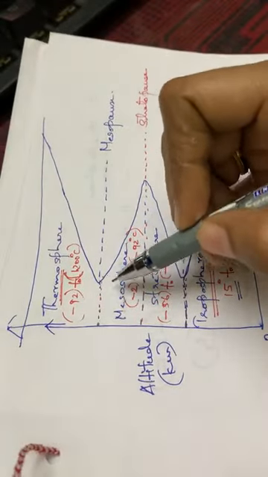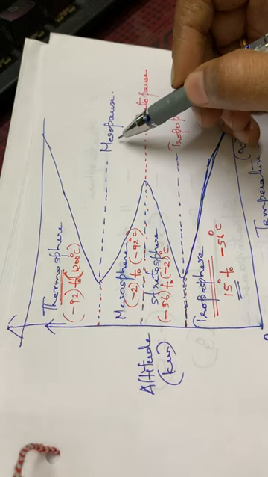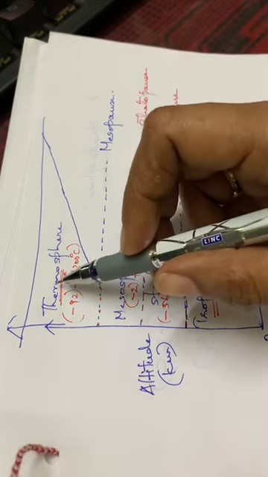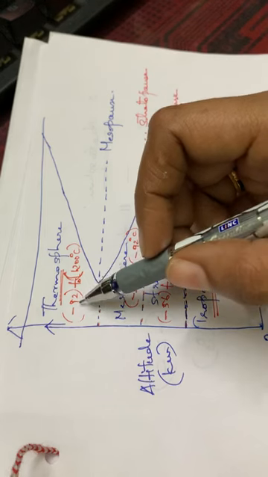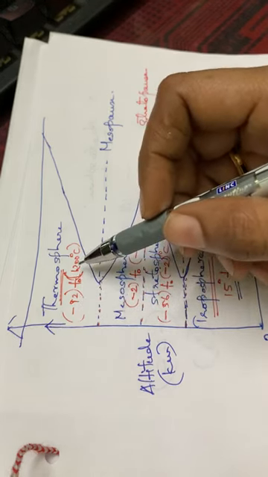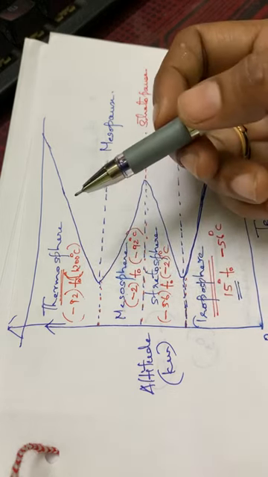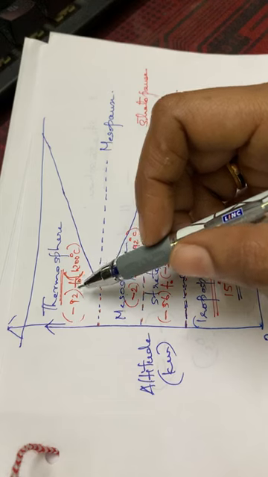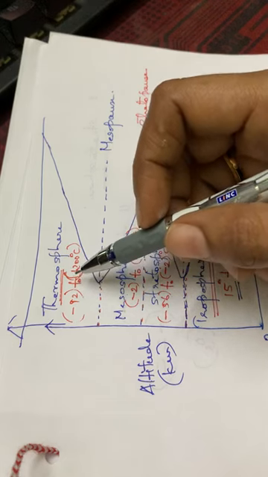So the transition layer between meso and thermo is the mesopause. That is the starting layer, the mesopause, isn't it? So the temperature ranges from -92 to 1200 degrees Celsius, and the height extends from 80 to 500 kilometers. That is the thermosphere.